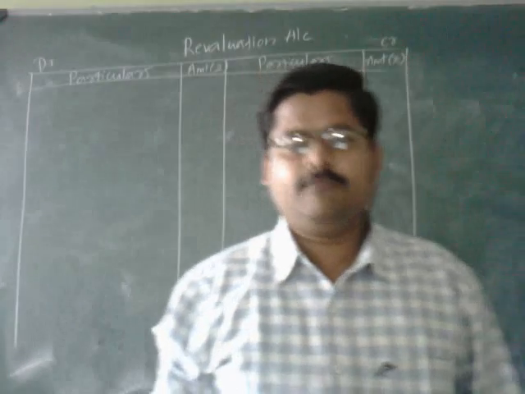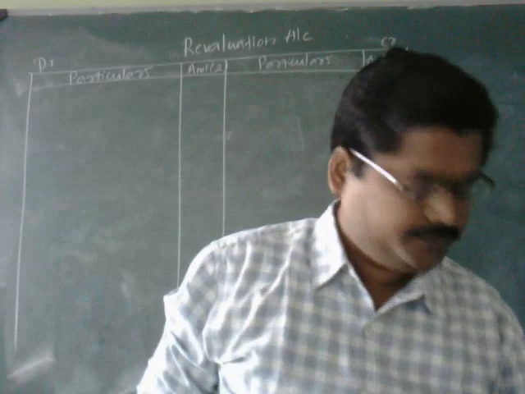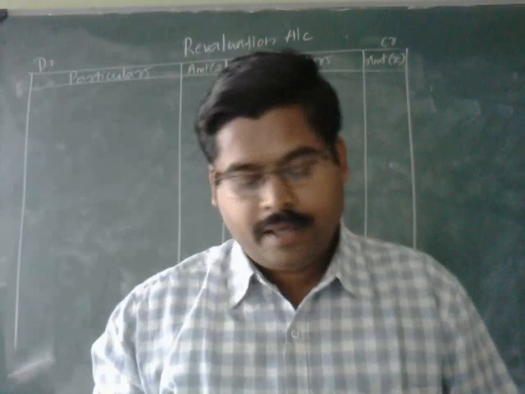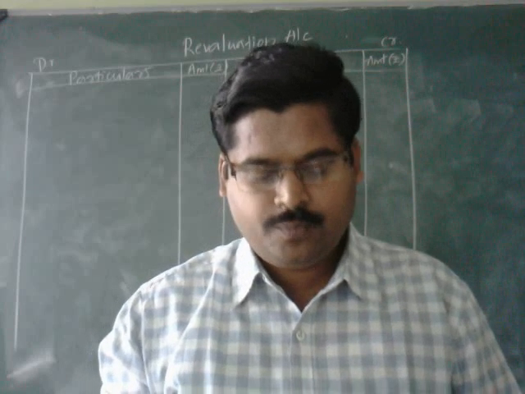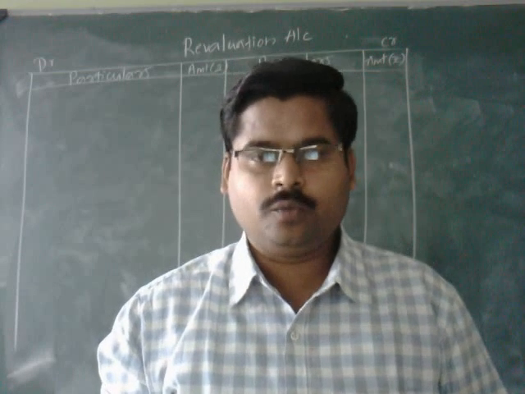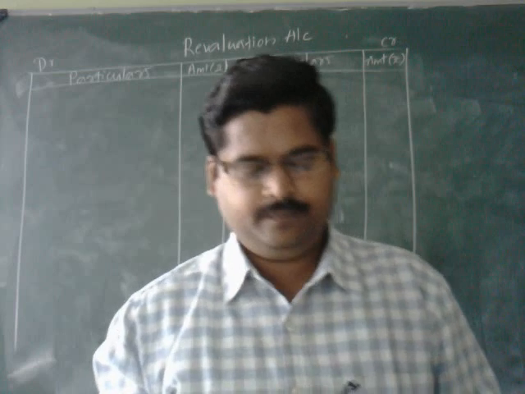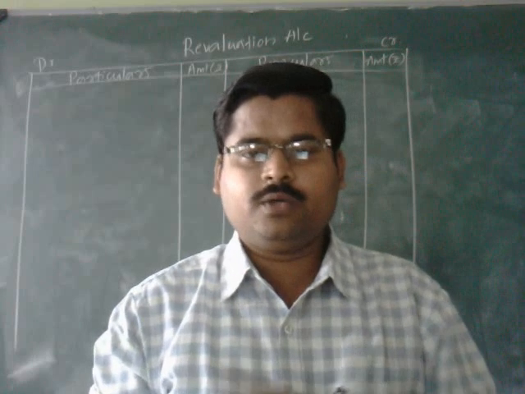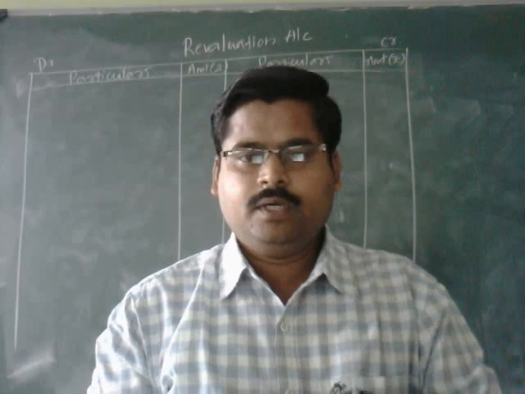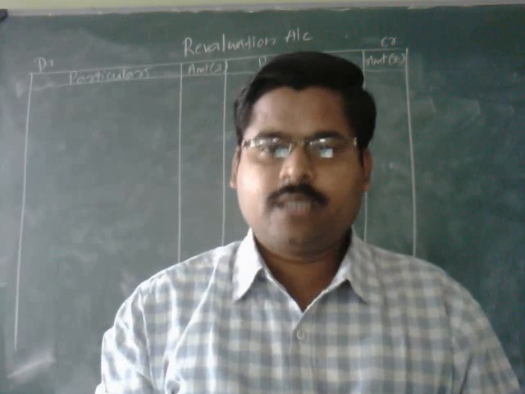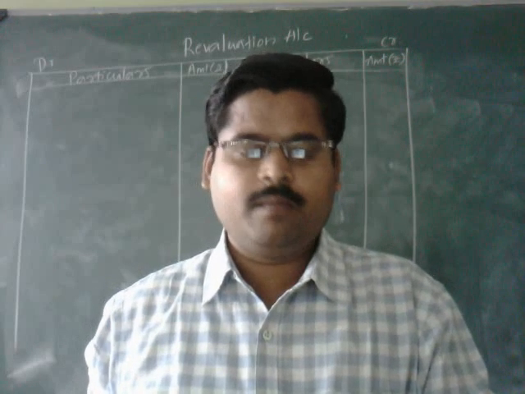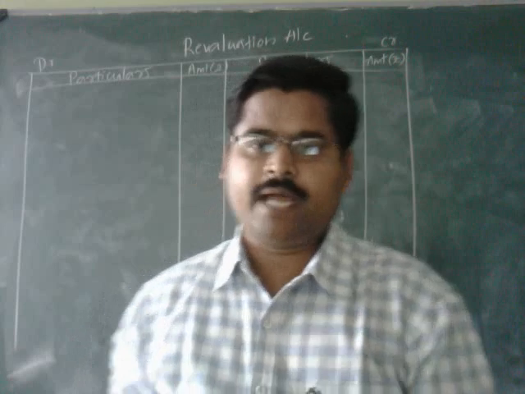Okay, this is the revaluation account, and the second term is expenses owing to be brought down to rupees 3,750. If you go through the balance sheet, expenses owing is shown on the liability side because it was an outstanding expenditure, and the amount given in the balance sheet is 4,500.